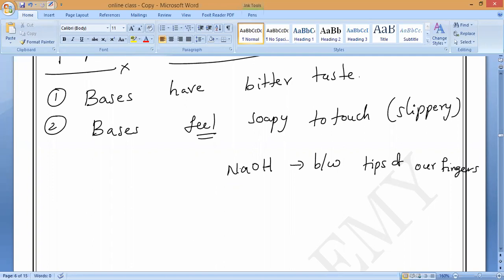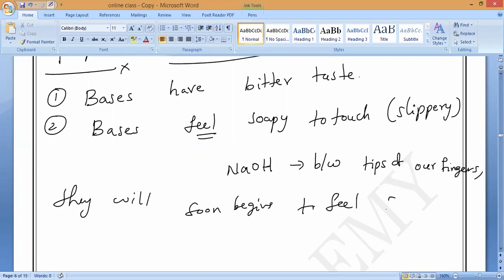So if we apply a drop of sodium hydroxide solution between the tips of our fingers, you will feel that they are very slippery to touch, just as when you have applied soap, because they are slippery in nature, or we can say soapy to touch. NaOH between the tips of our fingers will soon begin to feel soapy.